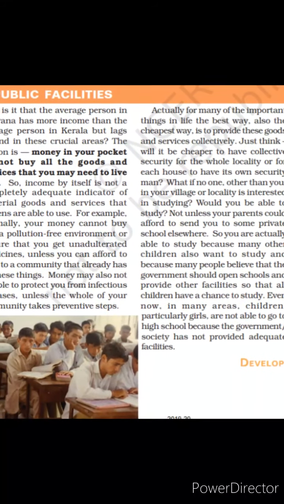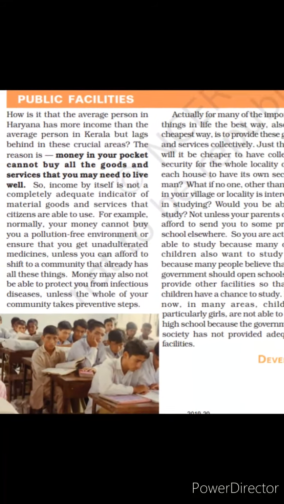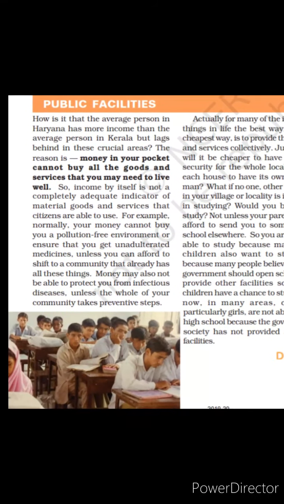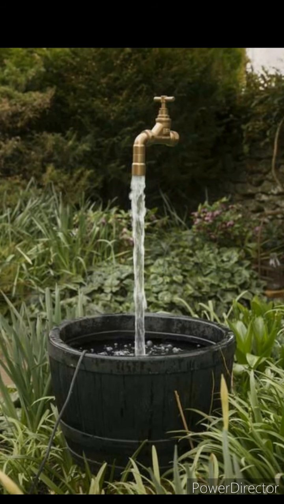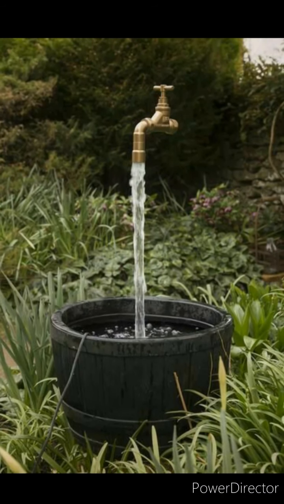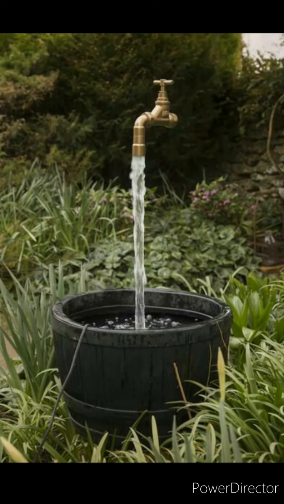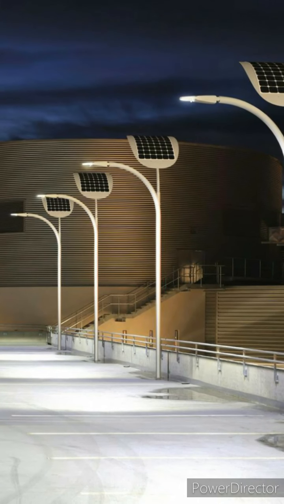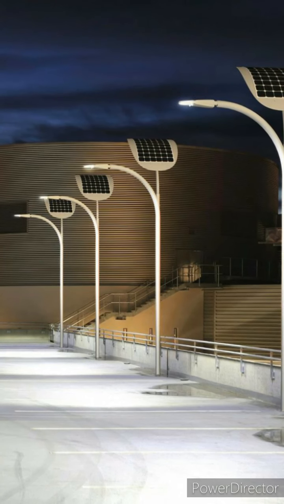Schools, colleges, street lights, safe drinking water, a clean environment, an environment where there are no infectious diseases, these all come under public facilities and will be provided by the government. No individual can afford this unless others too are interested in such facilities. Let's explore this with other case studies.